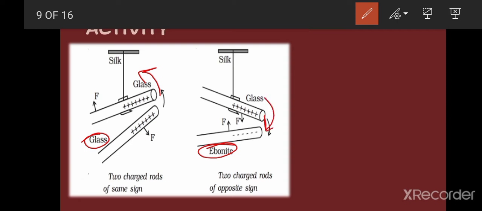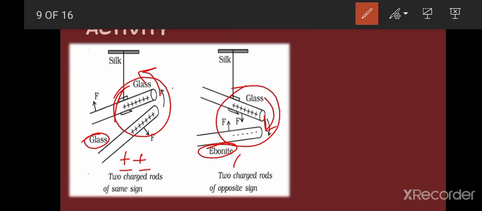This glass rod will be attracted towards this ebonite rod. So in this case we will guess that one of these is positively charged and the other is negatively charged. In the earlier case the repulsion shows that both rods have the same charge. So it is clear that the same charges will repel each other, but the opposite charges will attract each other.